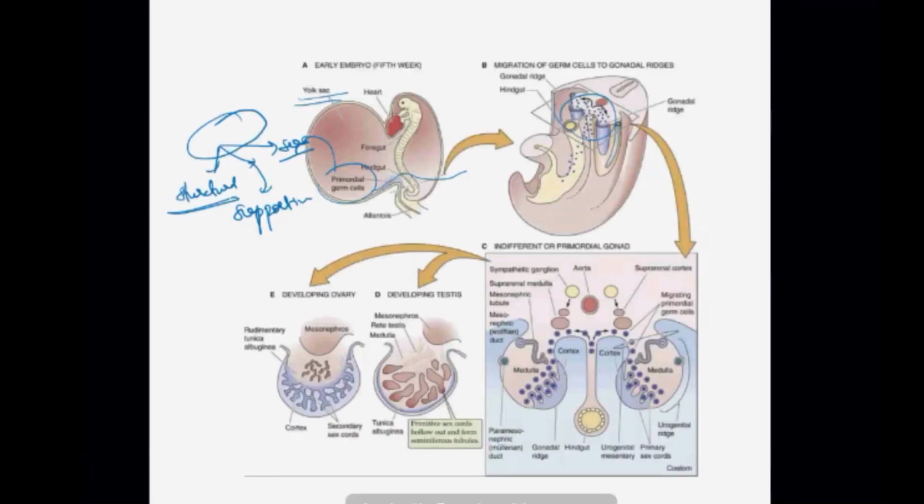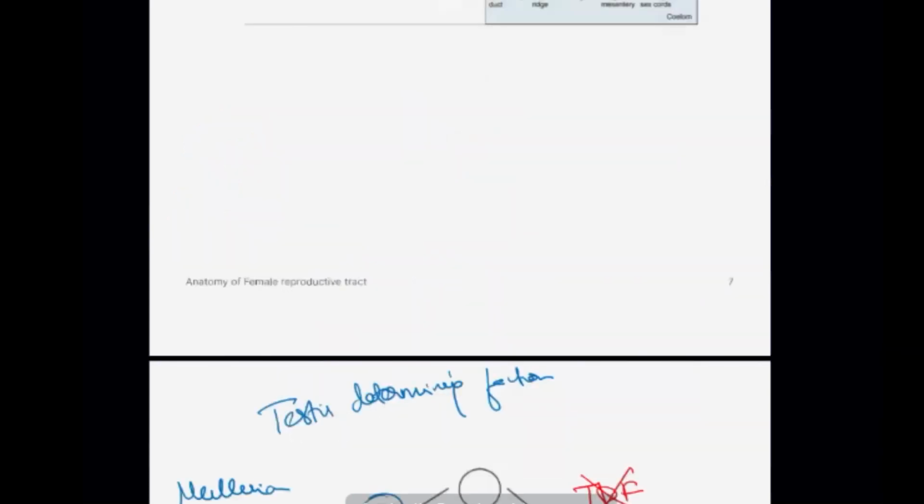This is important because you need to understand that these are going to be the causes of male and female pseudo and true hermaphroditism. So this is about the development of gonads.